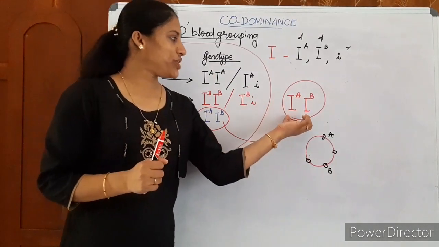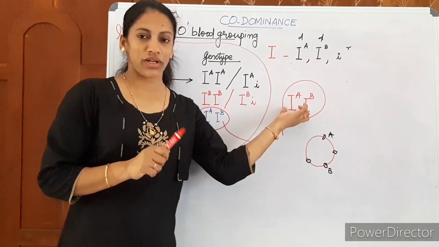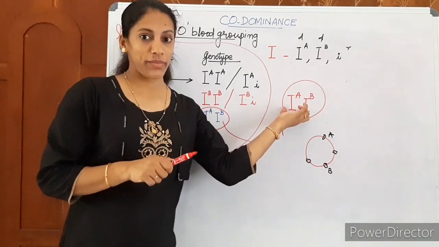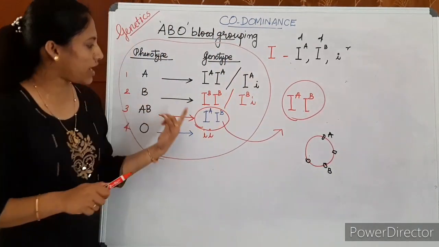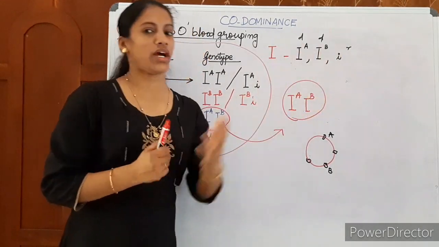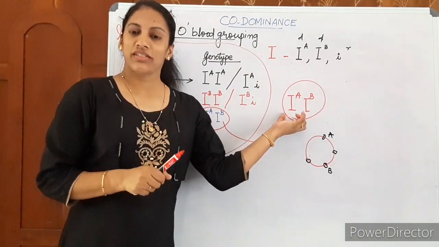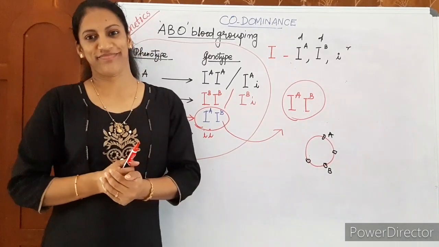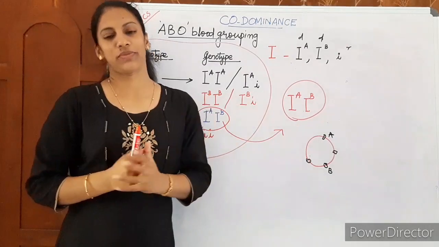Such a case in which the F1 hybrid resembles both the parents, when heterozygous, both IA and IB. One should come from one parent, the other from the other parent. So when the progeny resembles both the parents, that case is codominance. IA and IB alleles both are expressed.